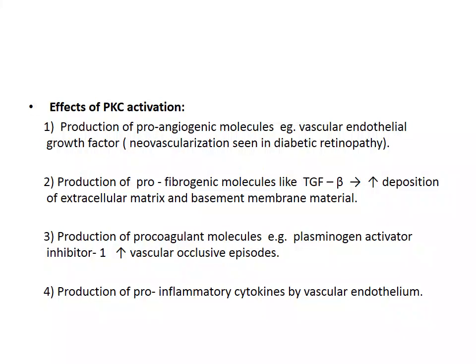Second, it causes the production of pro-fibrogenic molecules like transforming growth factor beta, which leads to the increased deposition of extracellular matrix and the basement membrane material in the vessels. Third, it causes the production of procoagulant molecules. Example is plasminogen activator inhibitor 1, which increases the vascular occlusive episodes. It also causes the production of pro-inflammatory cytokines in the vascular endothelium.